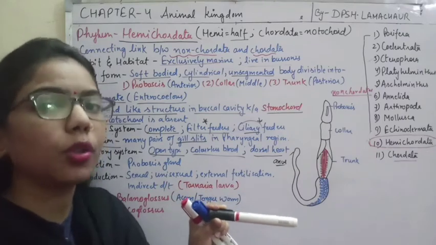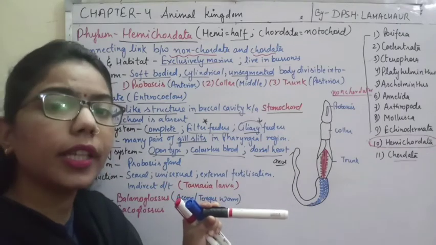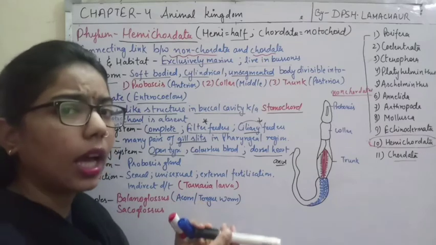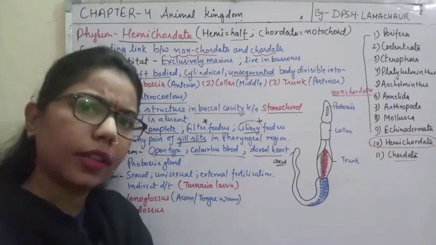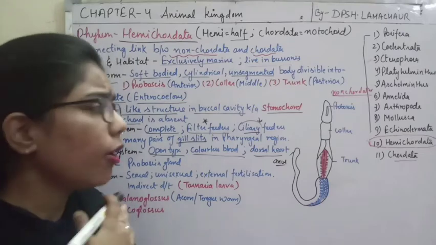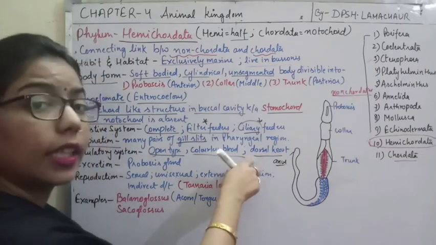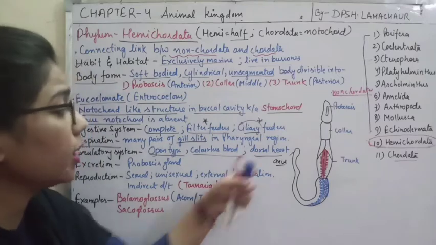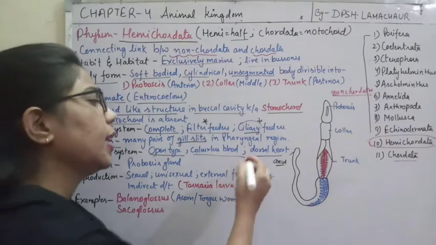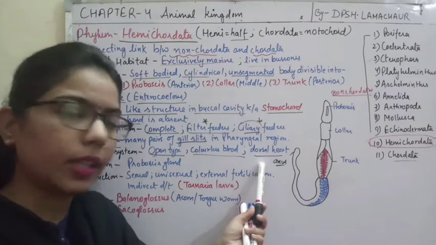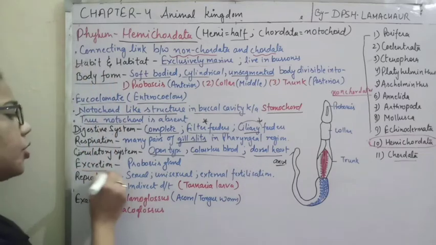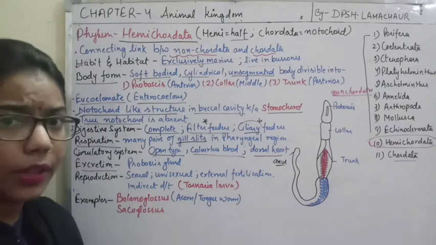Now if you compare with your heart, where is it situated? It is situated ventrally, because our dorsal part is the back and our ventral part is our front. So our heart is present in the ventral position, but in non-chordates and in hemichordata, the heart is situated dorsally.